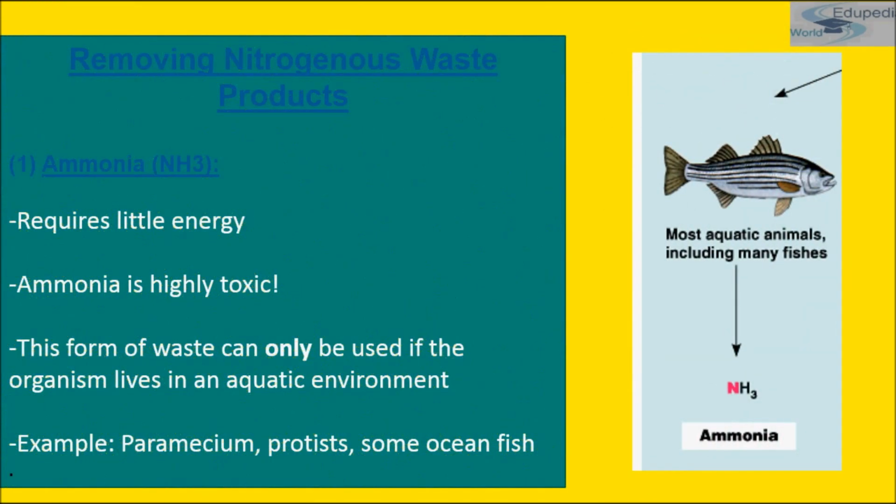Now, there are three types of nitrogenous waste. First is ammonia. We'll be studying about ammonia first. It is highly toxic, but it requires very little energy to remove from the body. This form of waste can only be used if the organism lives in an aquatic environment. For example, paramecium, protists, and some ocean fishes. Most aquatic fishes produce ammonia.